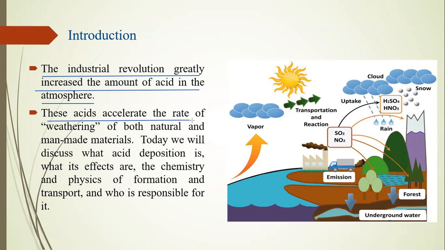This acid accelerates the rate of weathering of both natural and man-made materials. This type of acid is harmful to nature and man-made materials.